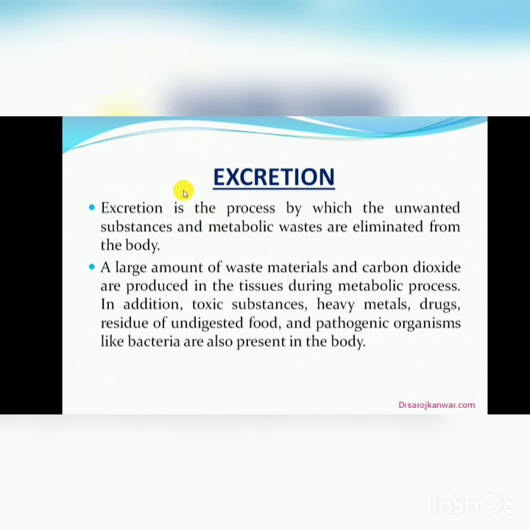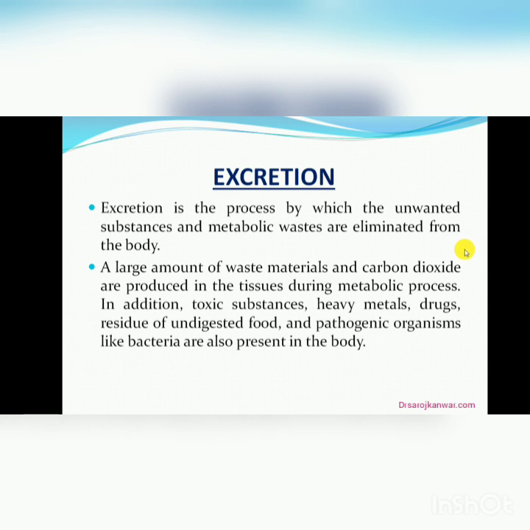So first is a mechanism that is performed by the kidney, known as excretion. Excretion is a process by which unwanted substances and metabolic waste are eliminated from the body. In our body, various metabolic processes take place which eliminate, reabsorb or produce different types of substances.